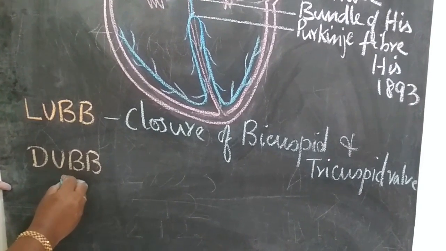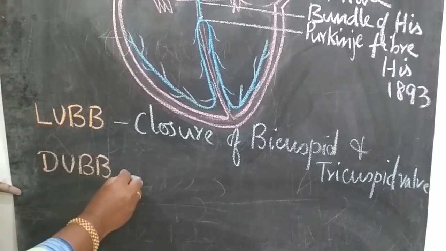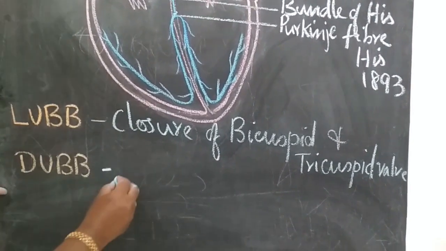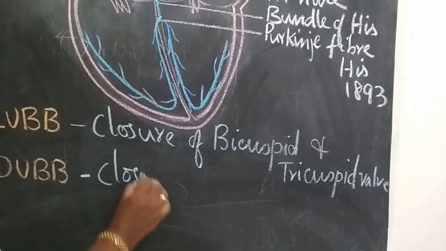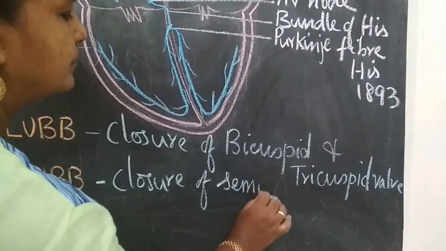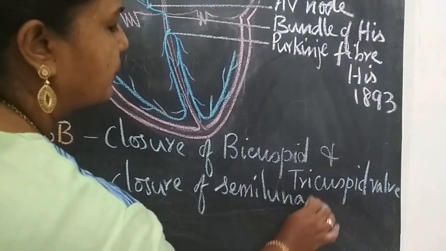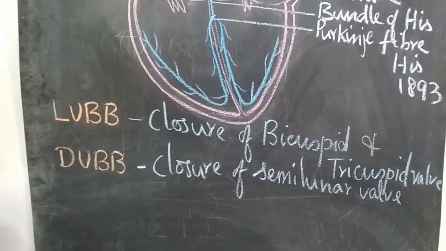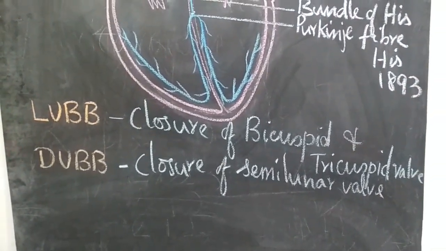The second sound is the dup sound, which is of shorter duration and is formed due to the closure of the semilunar valves.